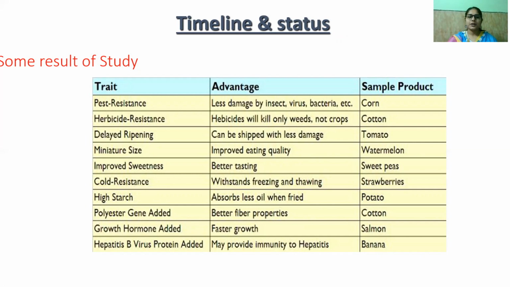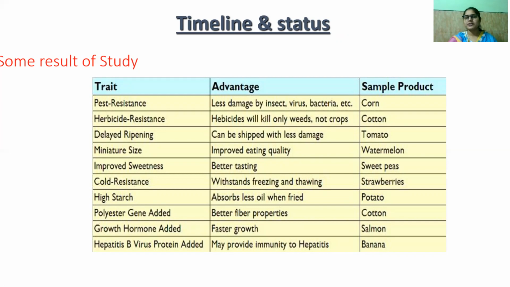Trait is the cold resistance. Okay, that means it can withstand freezing and thawing. So the product is the strawberries. High starch trait is basically that it absorbs less oil when fried. So the sample product is the tomato, right?